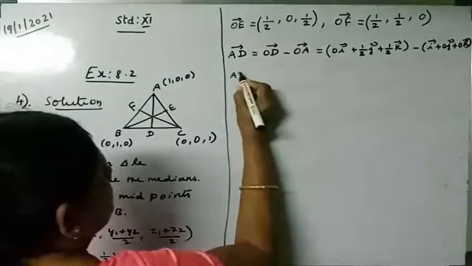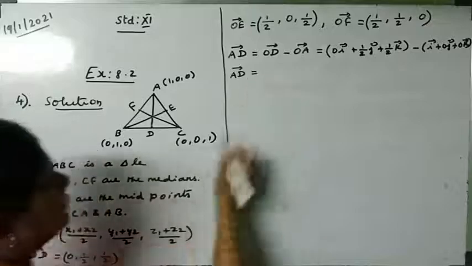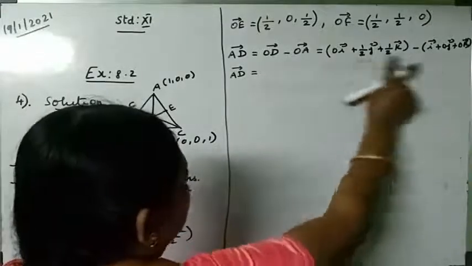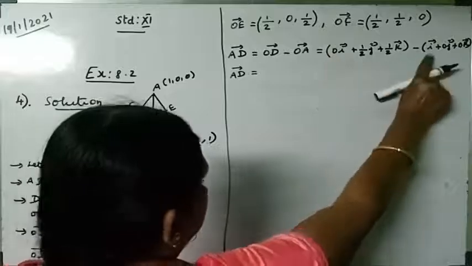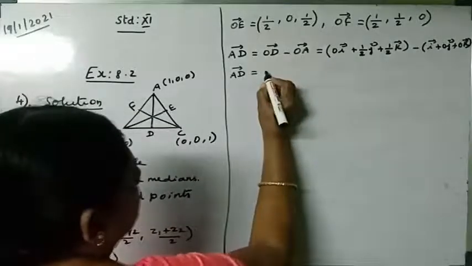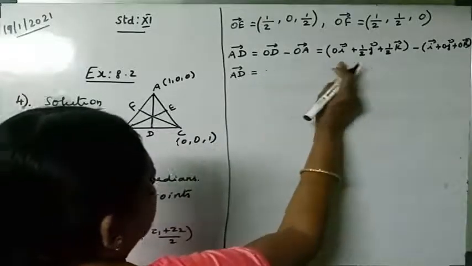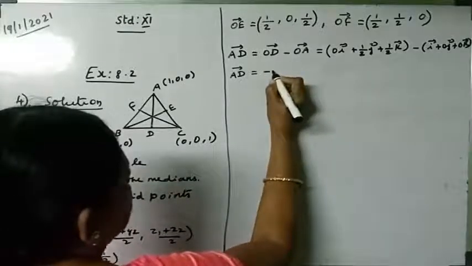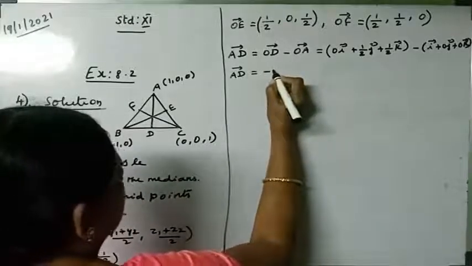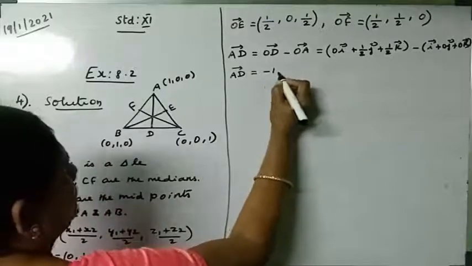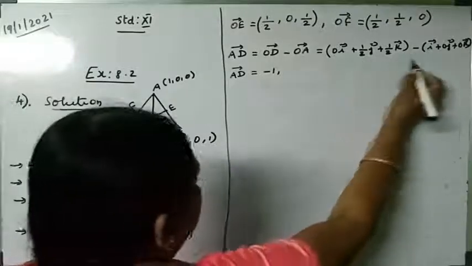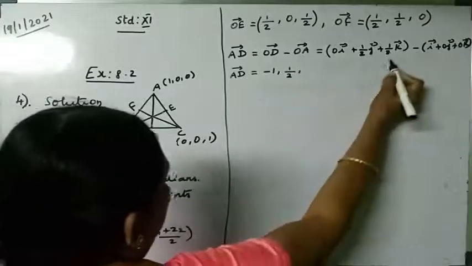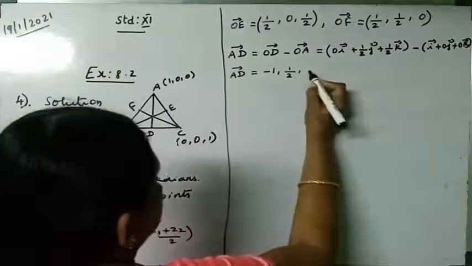Now AD vector is equal to, subtracting only the coefficients, 0 minus 1 is minus 1, so that is minus i vector. So shall I write this as minus 1, comma 1 by 2 minus 0 is 1 by 2, comma 1 by 2 minus 0 is 1 by 2.